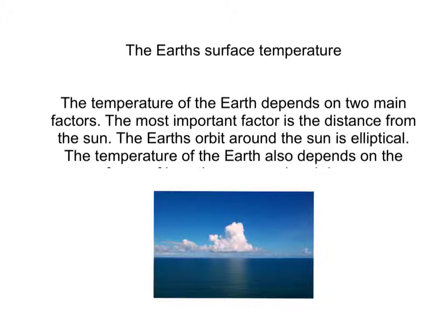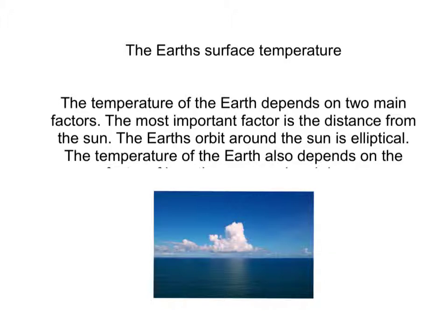The most important factor is the distance from the Sun. The Earth's orbit around the Sun is elliptical. This means that it is like an oval, and at some points the Earth can be further away from the Sun than at other points.